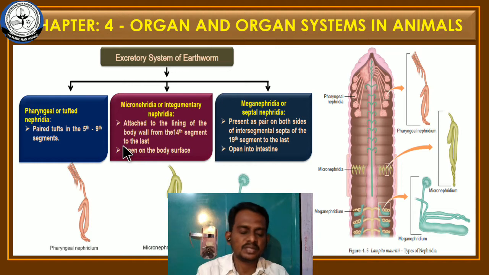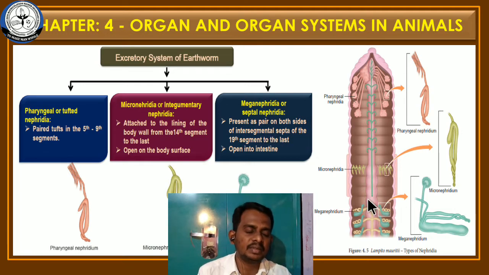They collect the waste from the blood vessels and eliminate the waste through the body surface. That is the reason these nephridia are called integument nephridia. And the third one is meganephridia or septal nephridia, present as a pair on both sides of the intersegmental septa. This is the intersegmental region, within the segment.